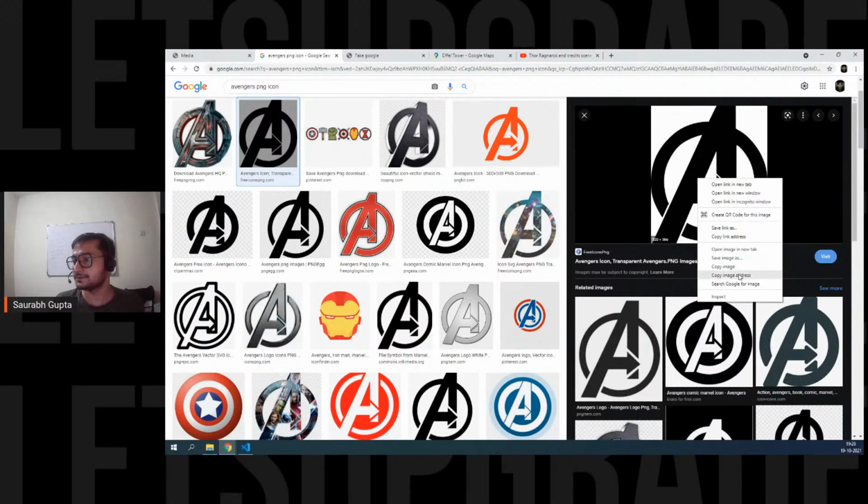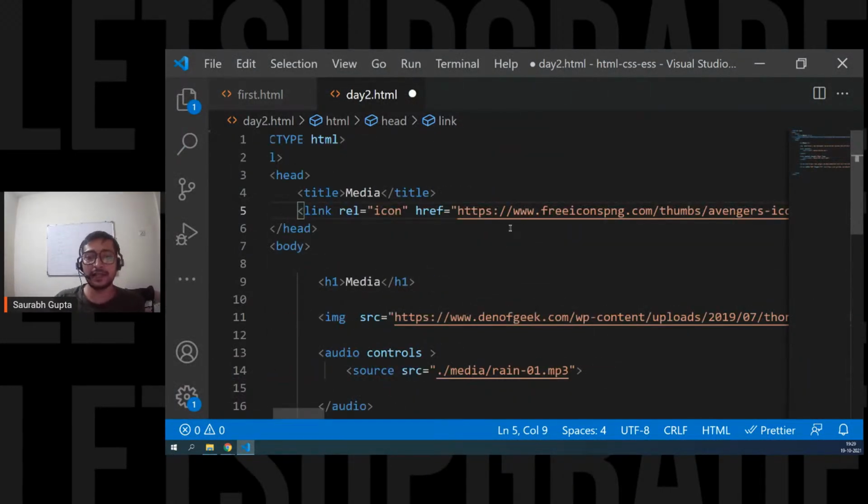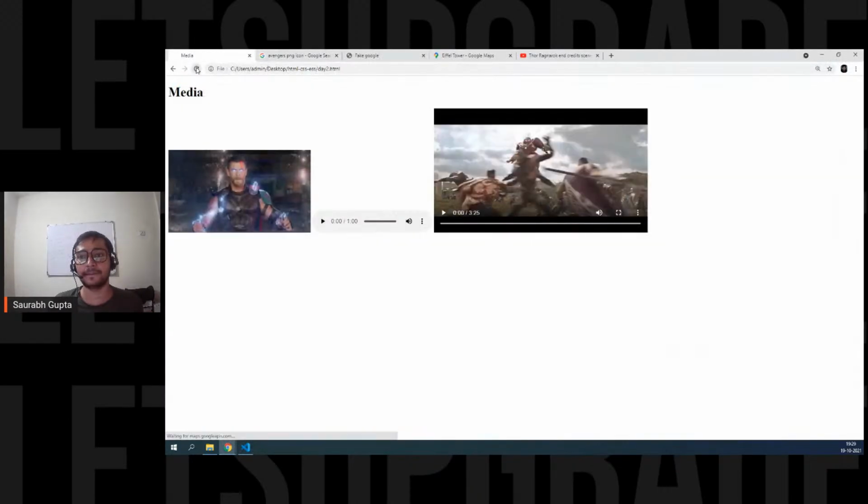Right click, copy image address, and paste it here. Link, relation, icon, href. Just like you put it in SRC, you put it in HREF. HREF stands for hyperlink reference. That's it. Save it and let's see.